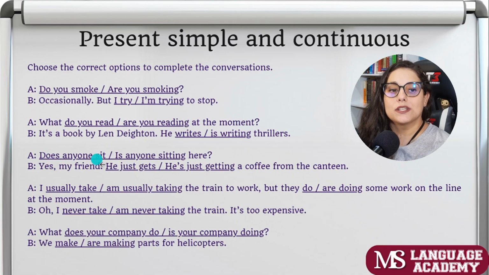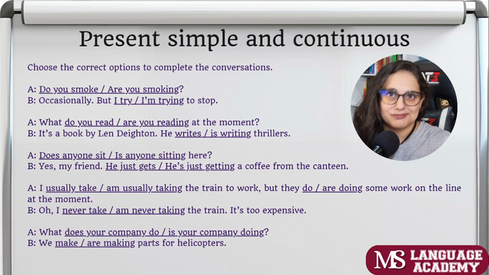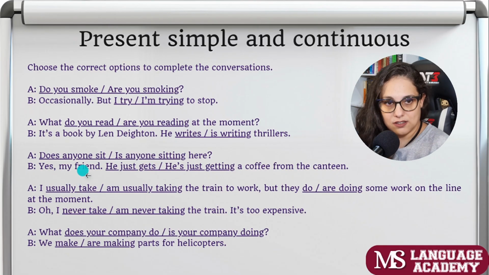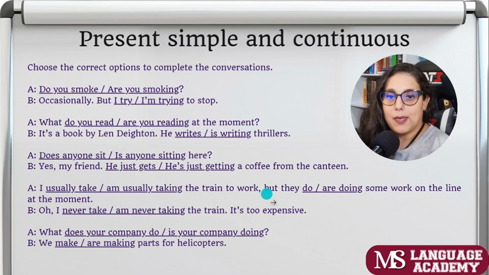So does anyone sit? He just gets. These versions here are wrong because, like, does anyone sit here all the time, regularly? That's not the question, right? He just gets a coffee from the canteen like every day. That's not what I want to say, okay? I'm usually taking the train to work. If it's usually, it's take, okay? I usually take the train to work.